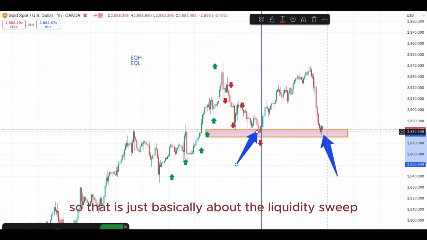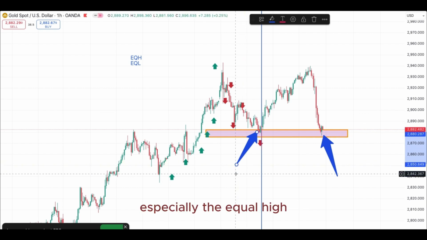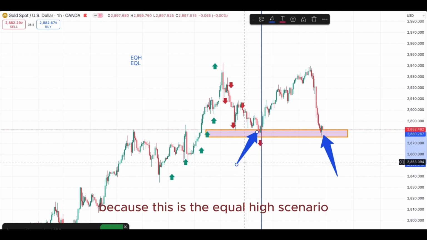So that is basically about the liquidity sweep and how to identify the liquidity, especially the equal highs, because this is the equal high scenario.